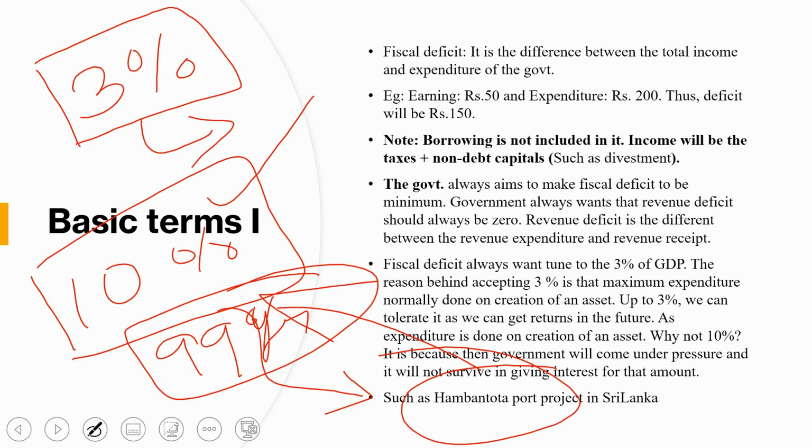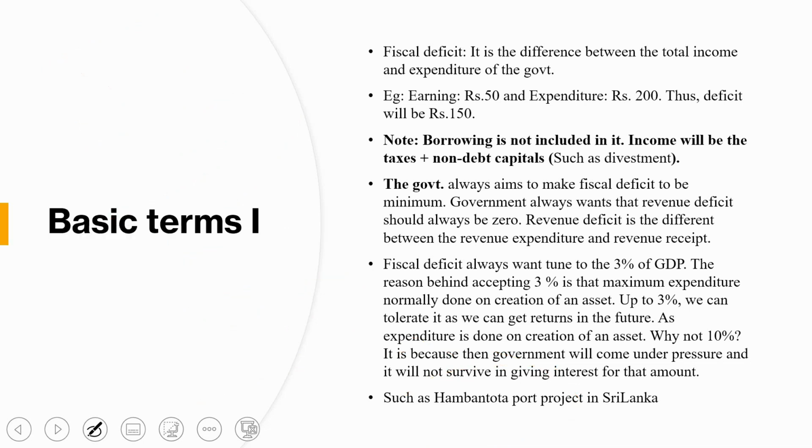So ultimately what will happen, the government will come under pressure and won't be able to pay that money. For that, again, the government has to sell its assets, that is divestment. Okay, so I hope you understand this fiscal deficit concept.